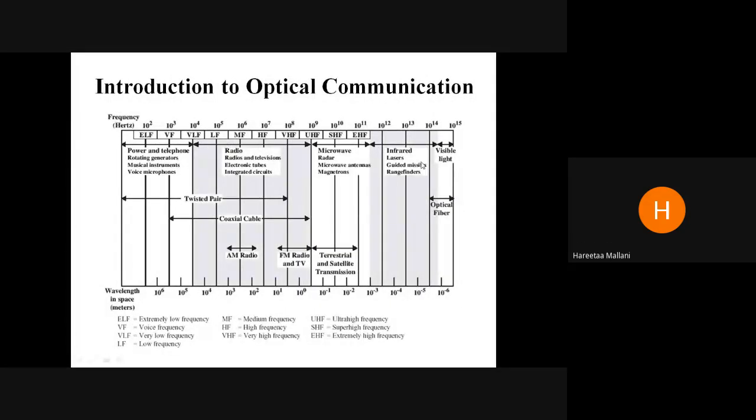So here in this graph you can see this is my frequency moving towards the high range of frequency. Frequency is in hertz, 10 to the power 2, kilo, mega, giga, tera frequency. Okay. Now these frequencies are divided into different ranges like low frequency, very low frequency, medium frequency, high frequency, ultra high frequency. These are marked over here.